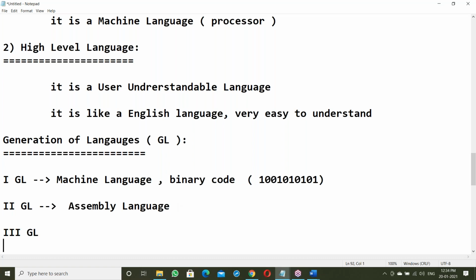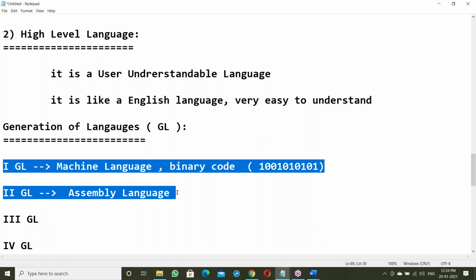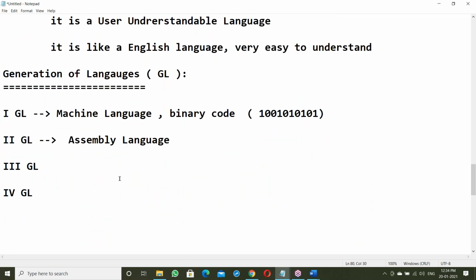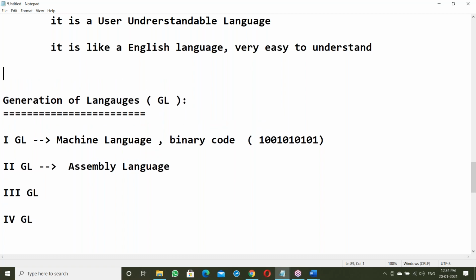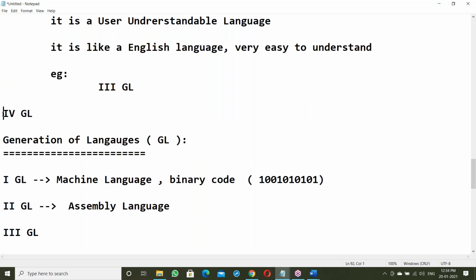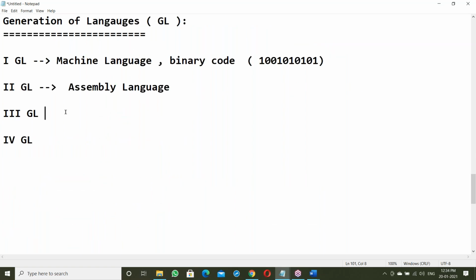Next, third GL and fourth GL. First and second generation come under low level languages. Third and fourth generation come under high level languages.